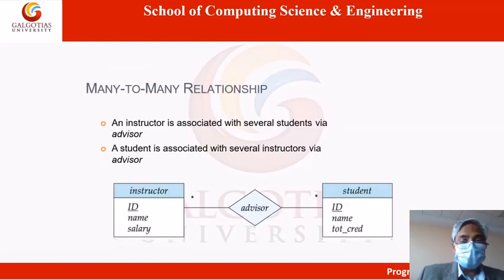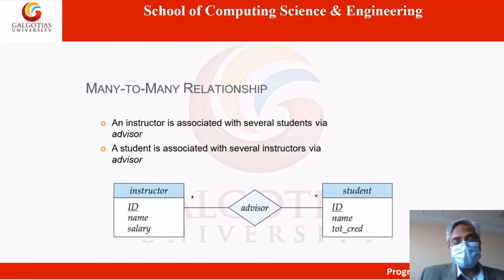Then for a many to many relationship, an instructor is associated with several students via advisor, and a student is associated with several instructors via advisor. If a student has several instructors as advisors, then we can denote that relationship like this.